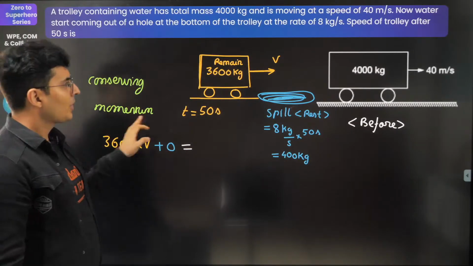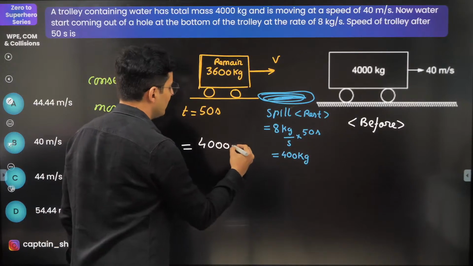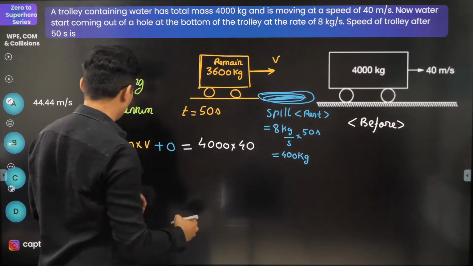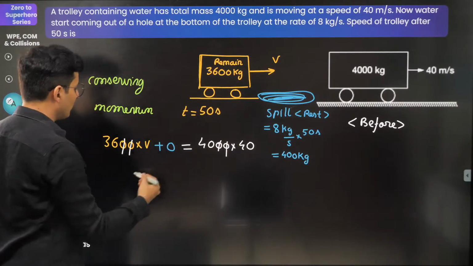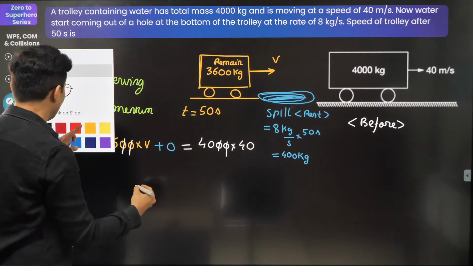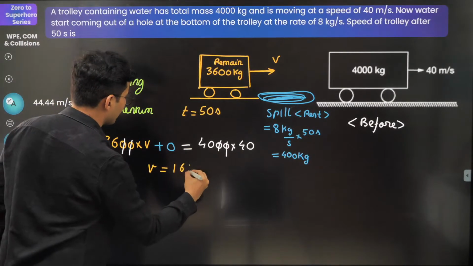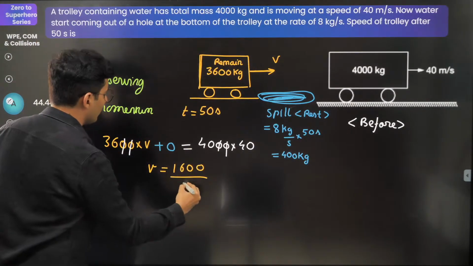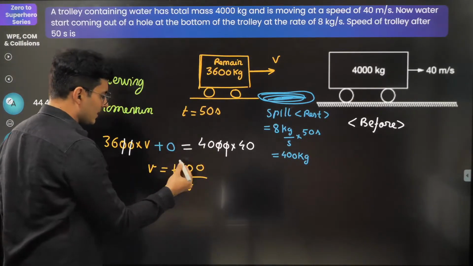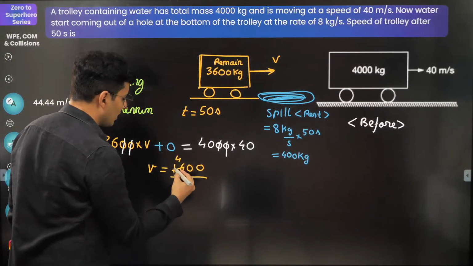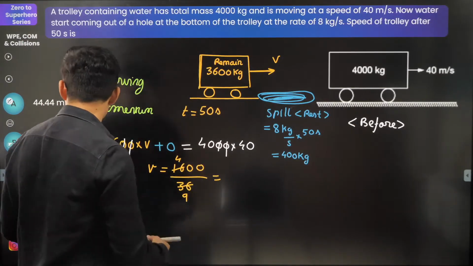Okay. So what is the initial momentum? It's everything inside. The total mass is 4,000 into what's the speed? It's 40, of course. So these two zeros go away. So the velocity value is 40 into 40, that's 1600 divided by 36, of course. So 16 goes with 36 4 times, so 4 and this will be 9. So 4 by 9.